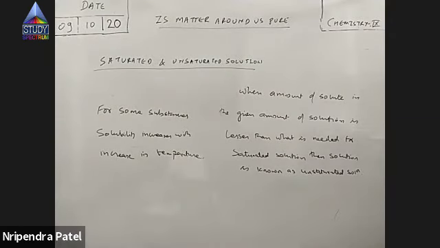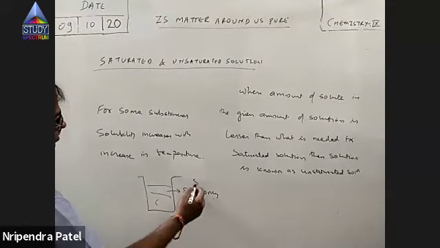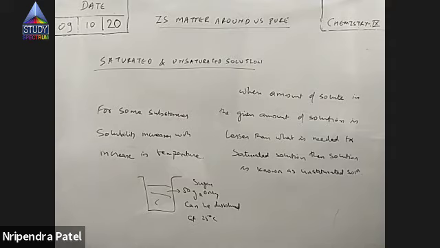At room temperature, maybe at 27 degrees Celsius, in a quantity of water, suppose only 50 gram sugar can be dissolved at 25 degrees Celsius. Then at 75 degrees Celsius, maybe you can add 150 grams. Not directly proportional, but there is some relation. So solubility increases with increase in temperature, not for all substances. There are different types of substances, so I'll explain it later.